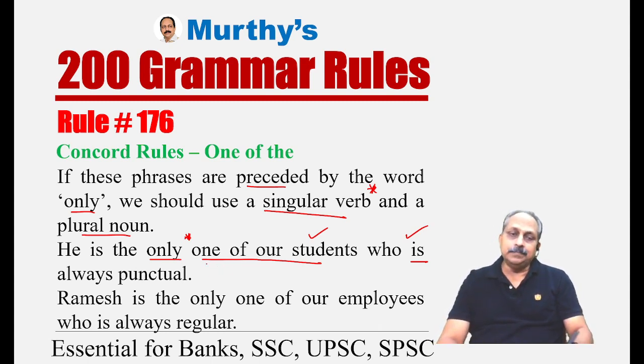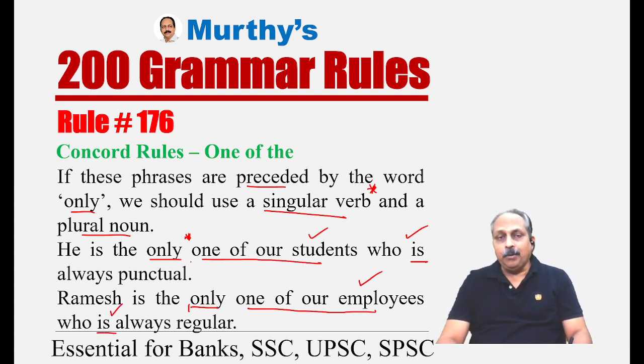Singular, obviously. Ramesh is the only one of our employees. The phrase is preceded by the word only. Then the rule says we have to use a plural noun and we have to use a singular verb, who is always a regular. Here, who is always a regular.